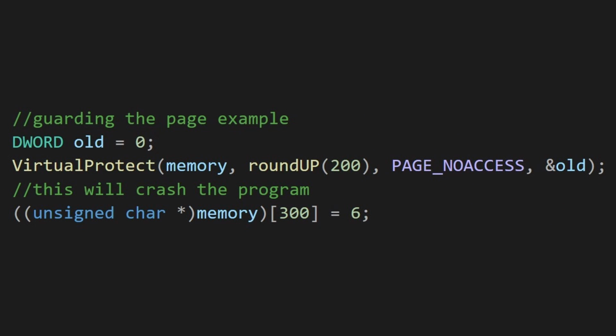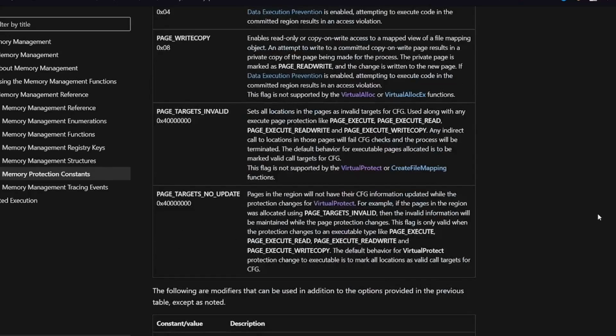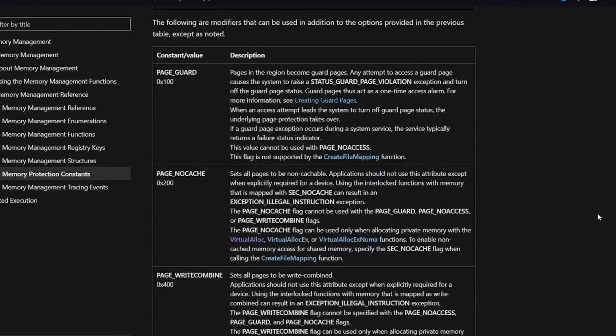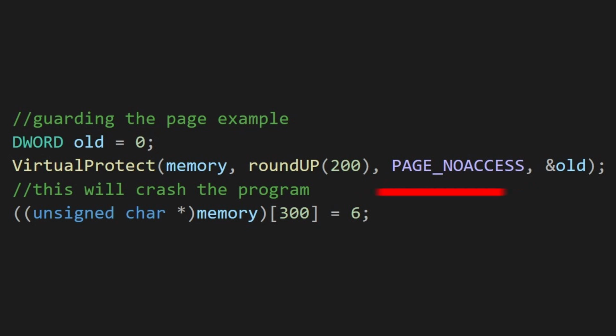Finally, I have one more thing to show you, and it is the virtual_protect function that will change the last flag from the virtual_alloc function. Again, you should look on your own at these flags, because there are some interesting things here. But for now, we will change the protection of these pages from read-write to no access. Any attempt to access this page will crash the program.